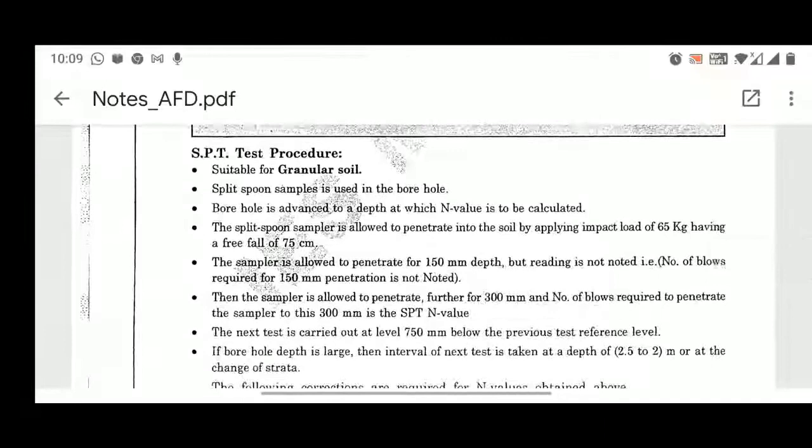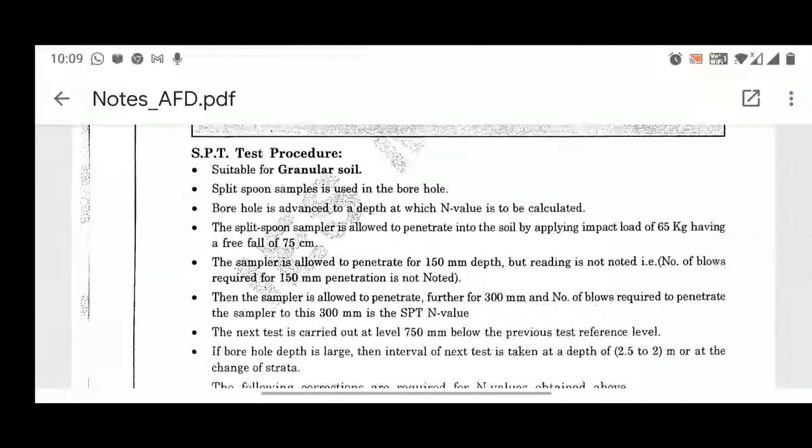Okay, let me go through it quickly. This test is basically applicable for granular soils. A split spoon sampler is used in the boreholes. So we have to use this type of sampler for taking out the sample from the ground mass. Now, the borehole is advanced to a depth at which the n value is to be calculated. So at whatever depth you want to obtain the n values, you have to make the borehole.